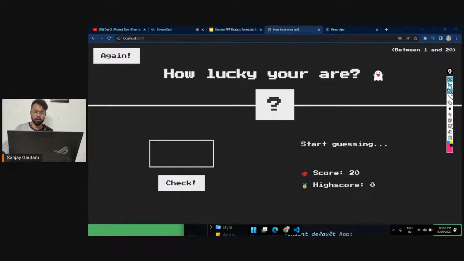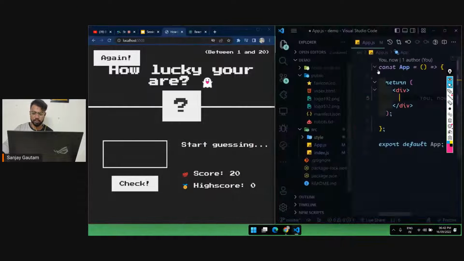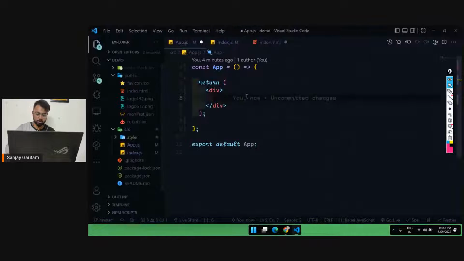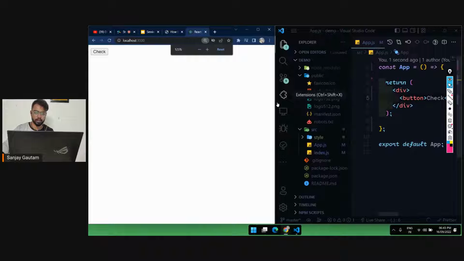If you are going to make your button in vanilla JavaScript, what will you do? You will just create a button. Okay, so let me just create a button here. I'm just going to create a button, and you put any kind of content here, like check. Let's just see. So we got our button here.